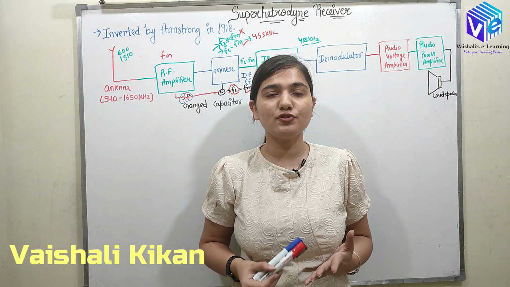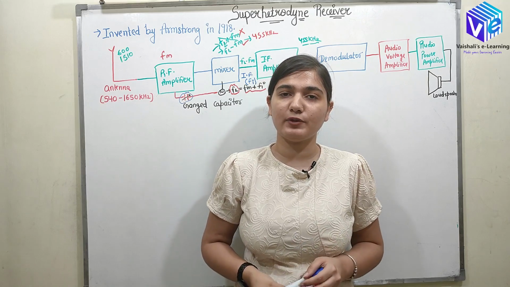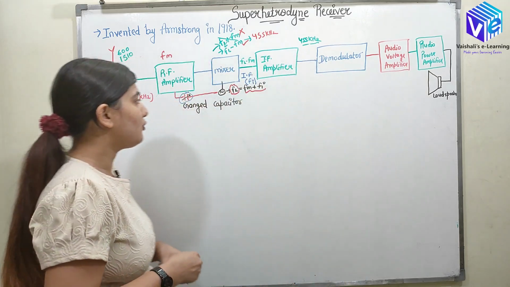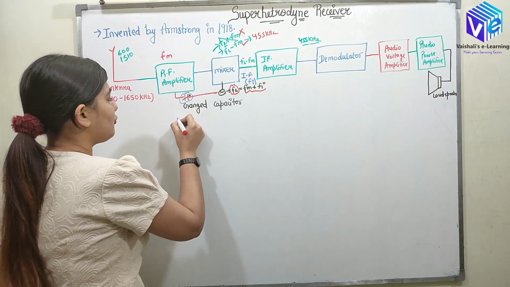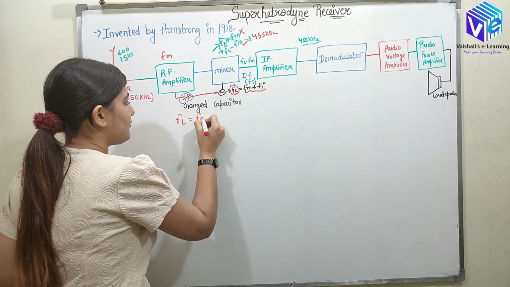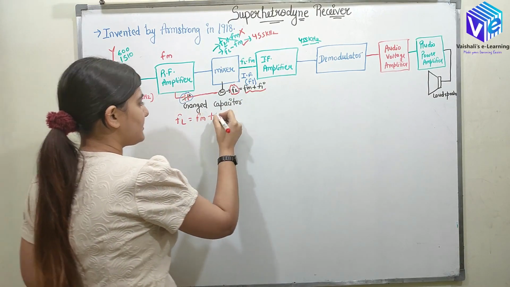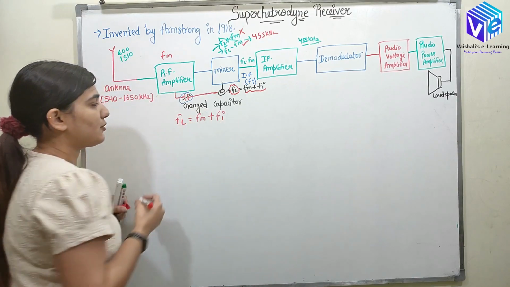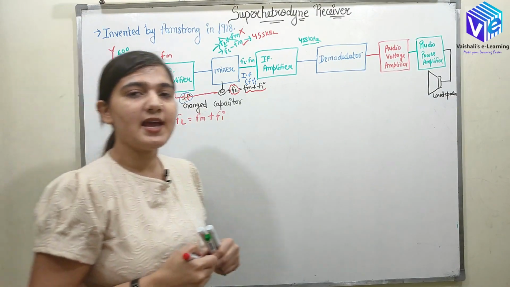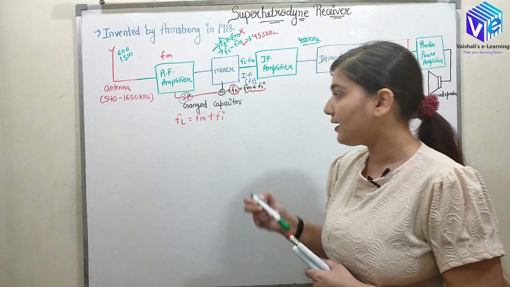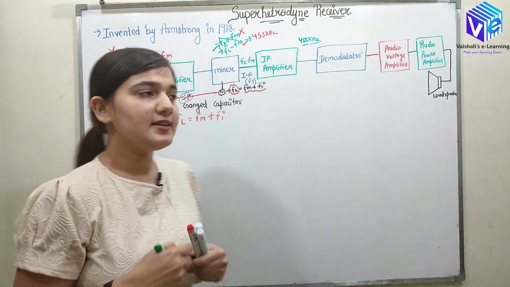In this video I am going to talk about the local oscillator frequency. We have chosen the local oscillator frequency to be equal to the message frequency, or the modulated signal frequency, plus the intermediate frequency. So now you must be having a doubt: why can't we take FL equal to FM minus FI?